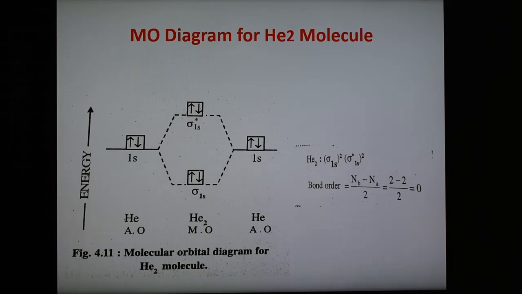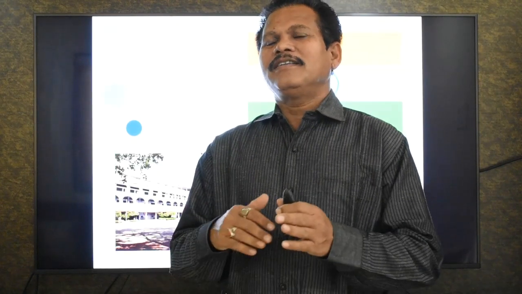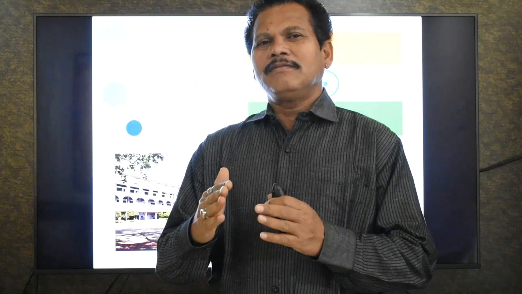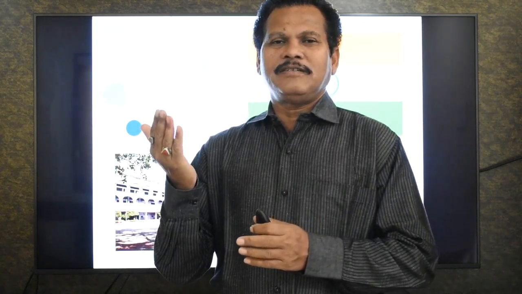We can explain this on the basis of molecular orbital theory: the bond order found on the basis of MOT is 0, which indicates no formation of a bond and no formation of a helium molecule, and therefore this molecule does not exist. It exists in a monoatomic state, meaning the atoms singly cannot form a bond or a molecule. So today we stop here, and the remaining part of the MO diagrams after helium we will see in the next presentation.